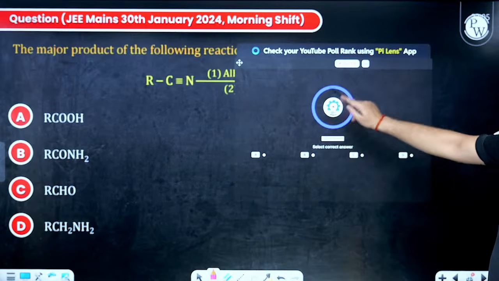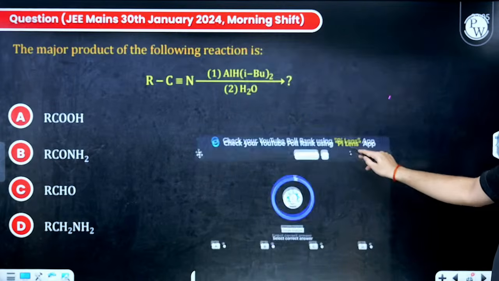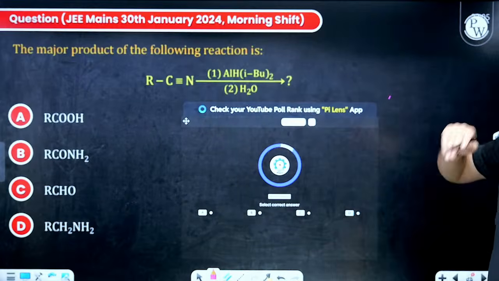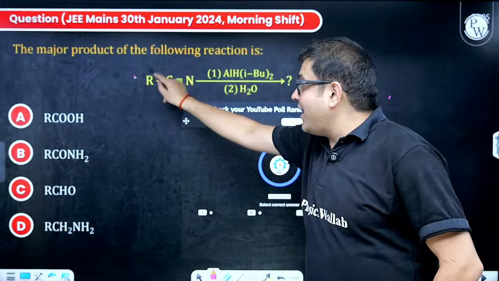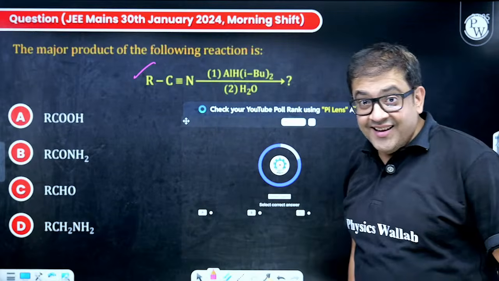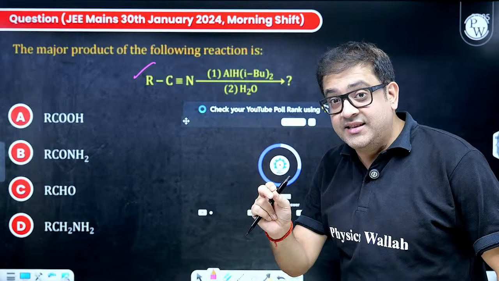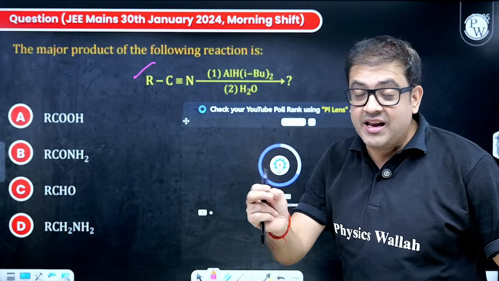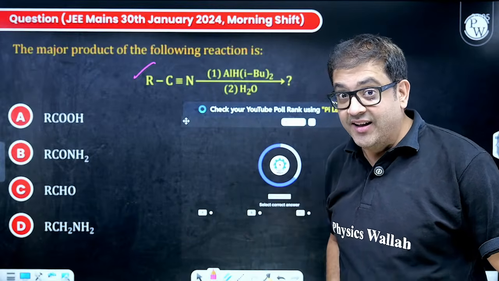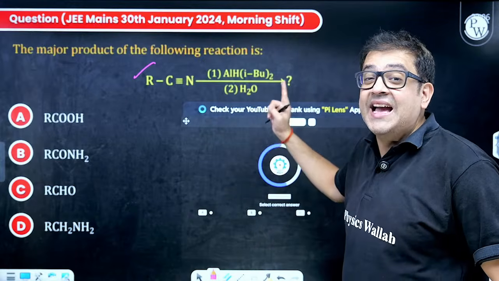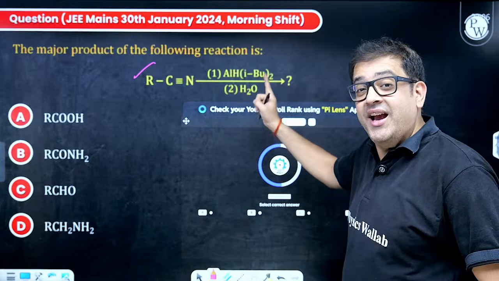Time starts in 3, 2, 1, go. Quick. The question again says, the major product of the following reaction. Sir, this is a nitrile. Sir, Stephen reduction. Nitrile with SnCl2 plus HCl gives you imine, and after hydrolysis it gives you aldehyde. But sir, you can also use DIBAL-H. What is DIBAL-H? Diisobutylaluminium hydride.